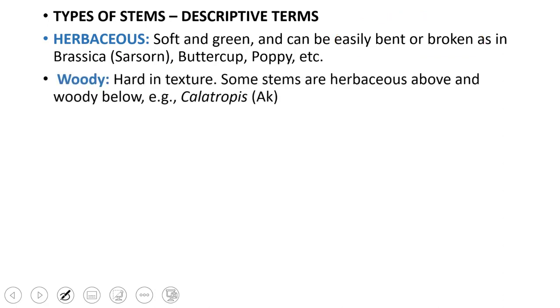Next is the woody. The stem is very hard in texture, and we have also seen this herbaceous above and woody below, like in Calotropis, and we have seen the term that is used for such plants, suffrutescent. But woody is something different, that all the plant is woody from the base to the top. So all the stem and all the branches, they are woody, and woody is found in trees and most of the shrubs.